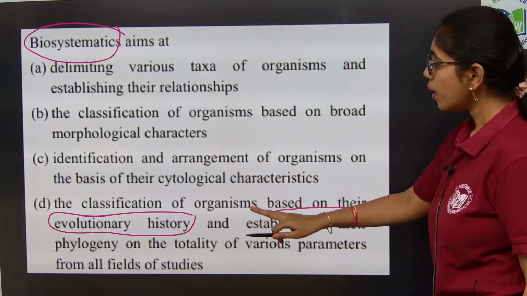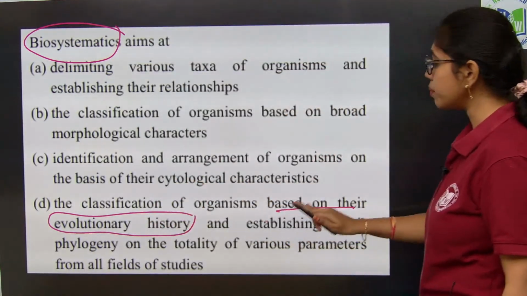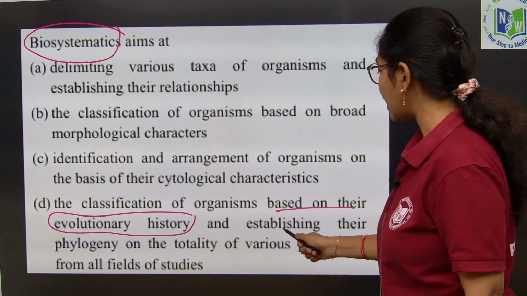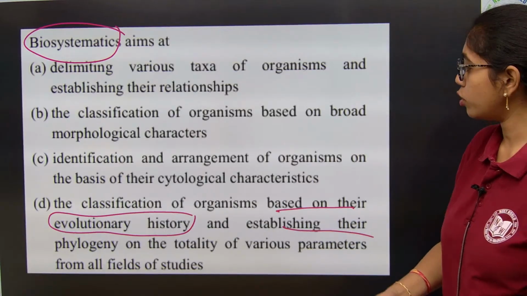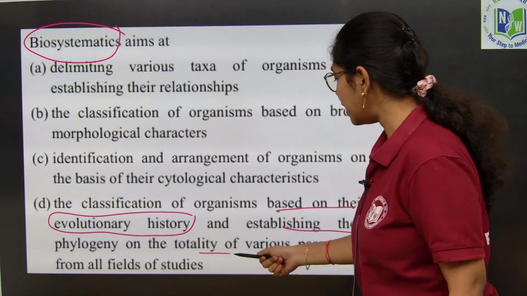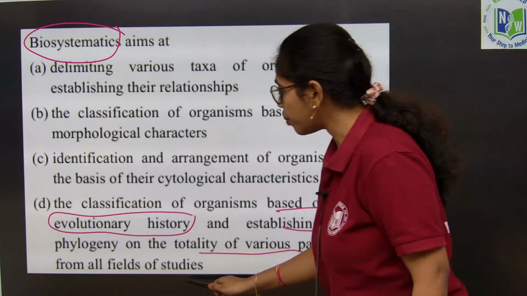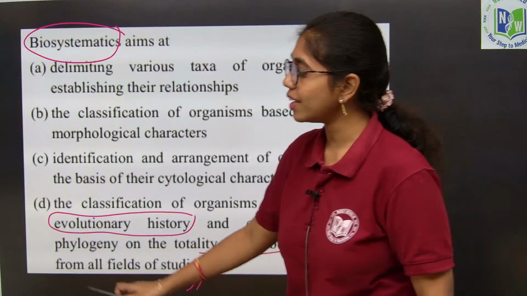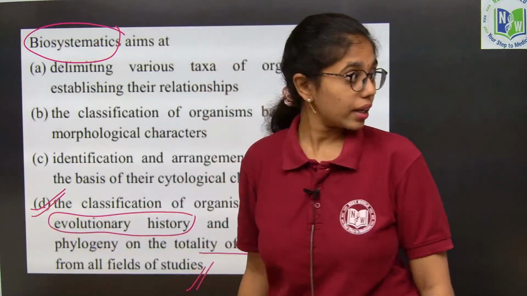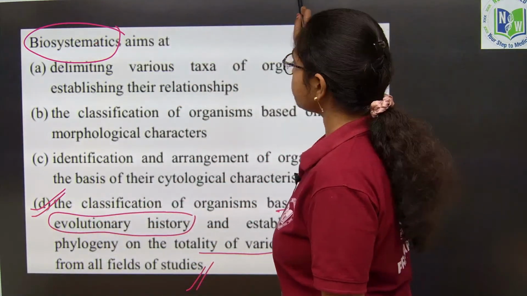So here, the classification of organisms based on their evolutionary history and establishing their phylogeny on the totality of various parameters from all the fields of studies. Option D will be the right answer over here. Clear, right? Next question.